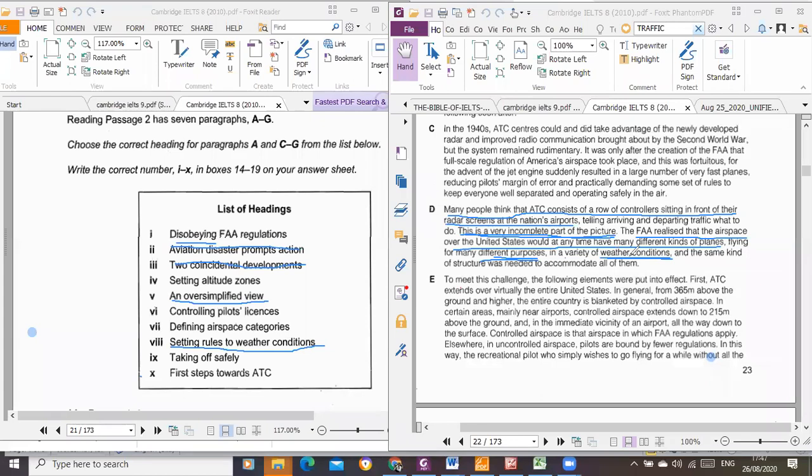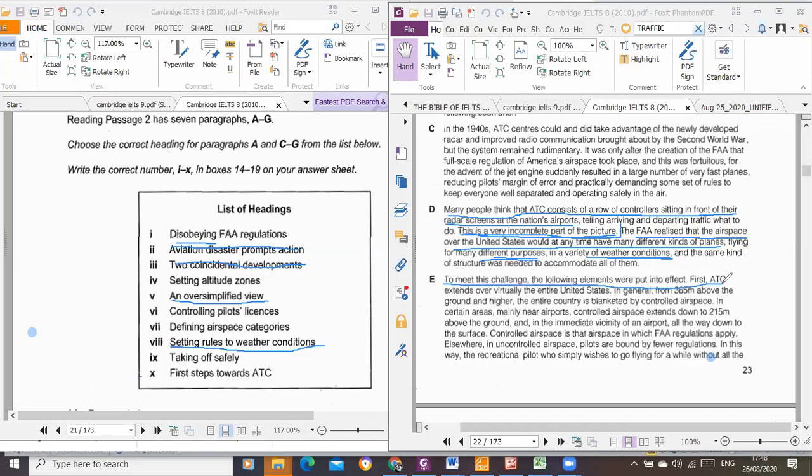That was what brought about weather conditions. Now, why do they have to bring this up? Speaking specifically about the weather condition where pilots in the United States fly, this is a signpost because they were going to talk more about the challenges.